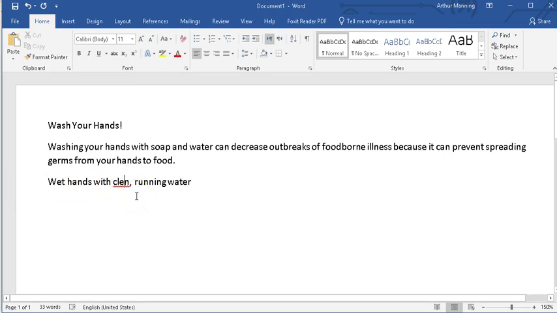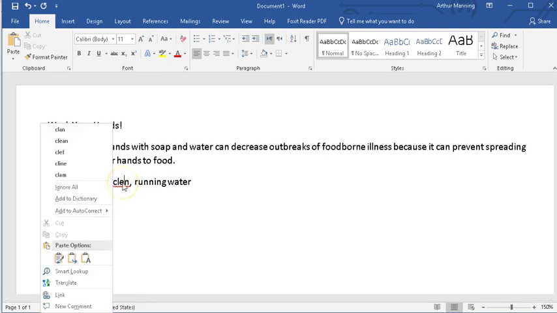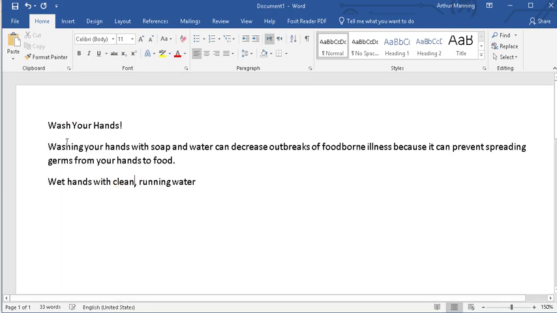If I don't remember how to spell clean, you can always right-click on any word, and it gives you suggested spellings. So you don't even know how to spell words half the time. You can just right-click on the red squigglies, and usually the first suggestion is the correct one. That time it actually wasn't. It was clan. It thought clan was right.